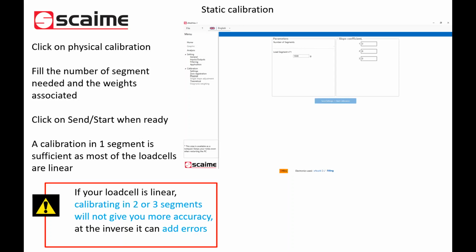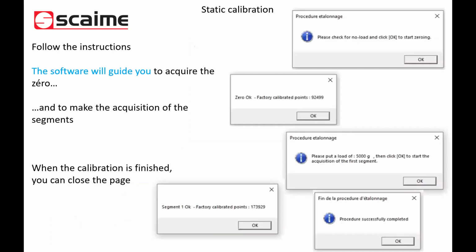This is possible to do it. This is available for specific applications. If there is no reason for you to make 3 points, please make a standard physical calibration in 2 points with 1 segment. Exactly. And you can, after the calibration, put other weights to control that your calibration is okay, so after the calibration process.